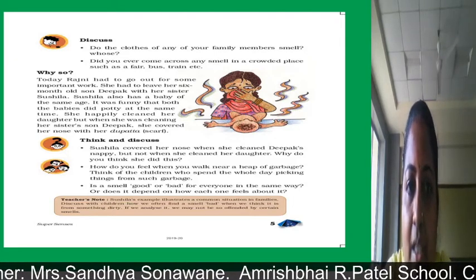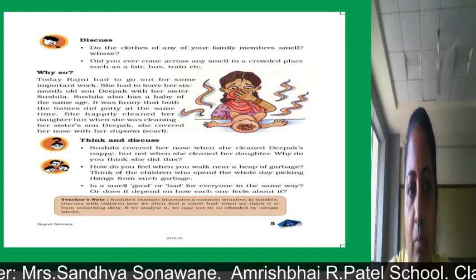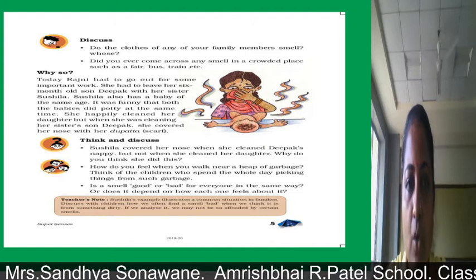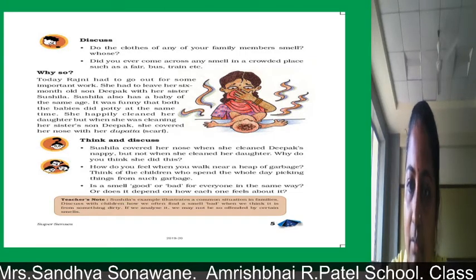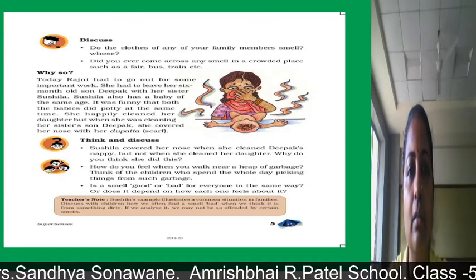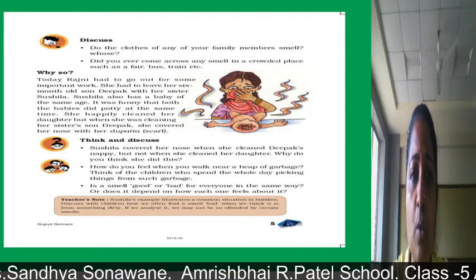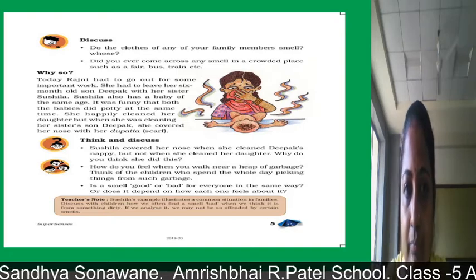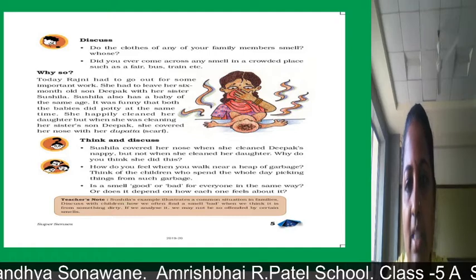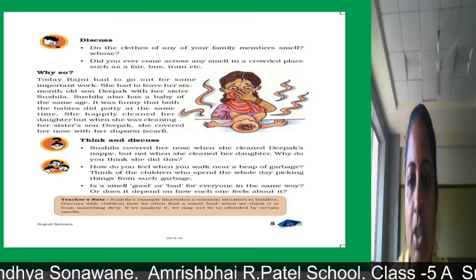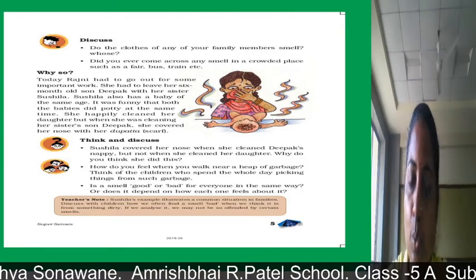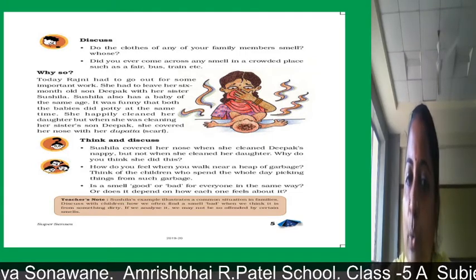So what happened after some time: Rajni's son and Sushila's daughter both did potty at the same time. Now what happened? She happily cleaned her daughter, but when she was cleaning her sister's son, she was not feeling well at that time, and she covered her nose with a dupatta. So this scene they have shown over here.